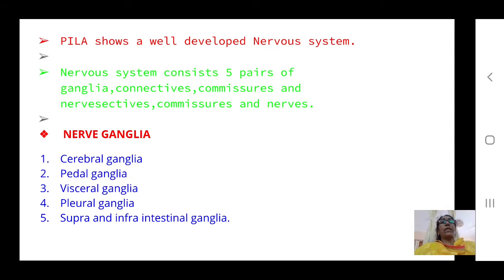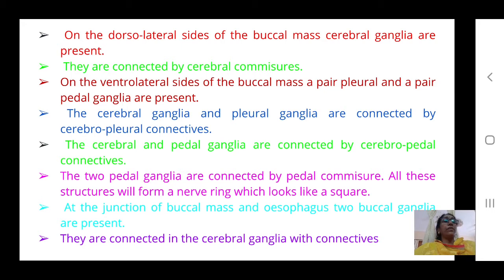The ganglia are called cerebral ganglia, pedal ganglia, visceral ganglia, pleural ganglia, and supra-intestinal ganglia. First let us see the cerebral ganglia. Where are the cerebral ganglia present? They are present on the dorsolateral sides of the buccal mass, and they are connected by the cerebral commissures.